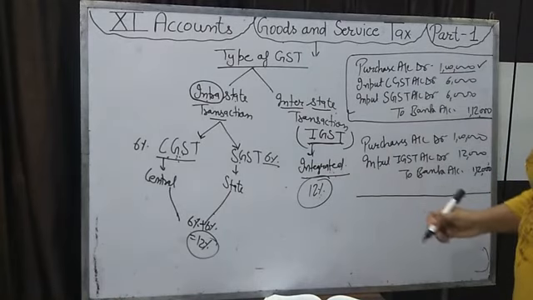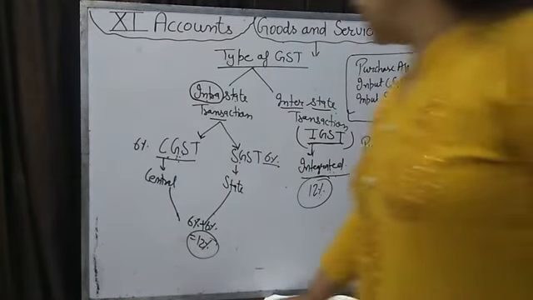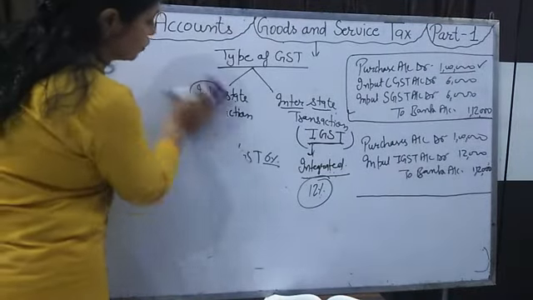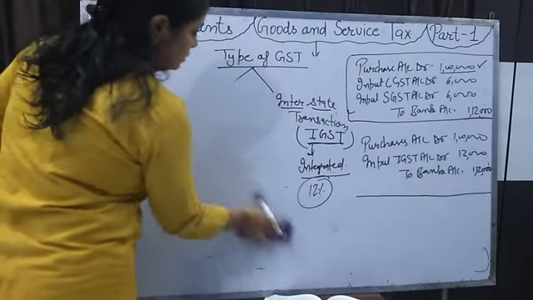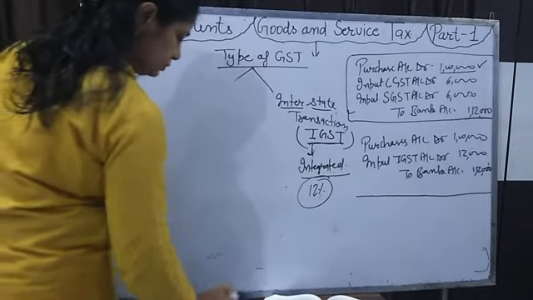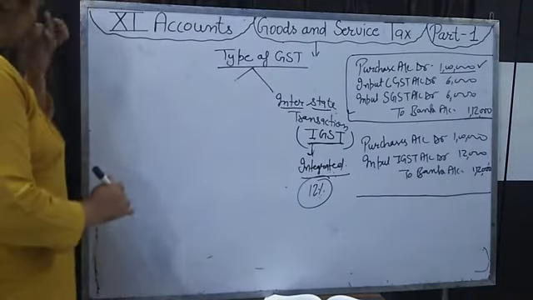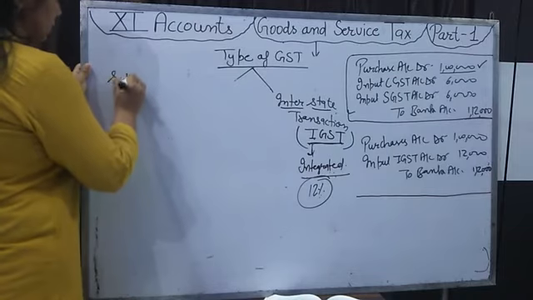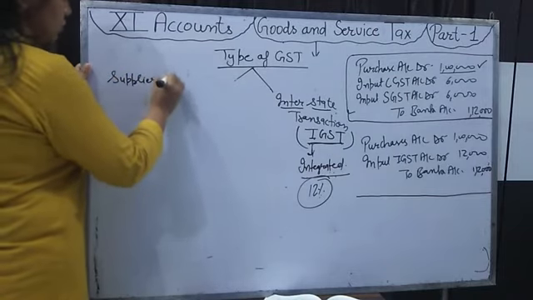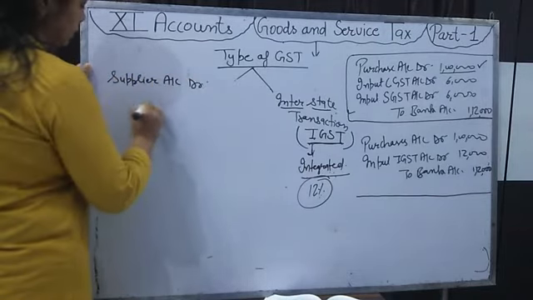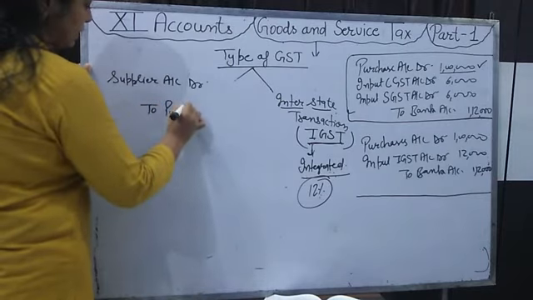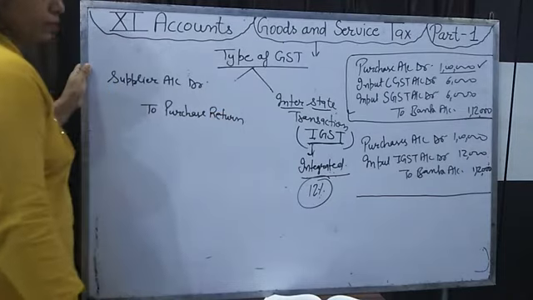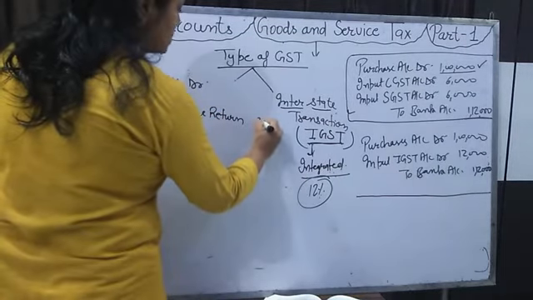Which entry will we pass for the purchase return? For the purchase return, we will pass the entry: supplier account debit, to purchase return. We have returned goods of rupees 20,000.